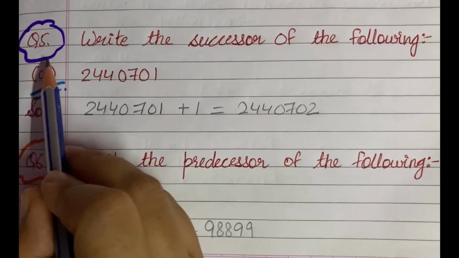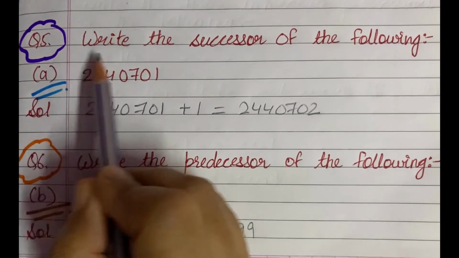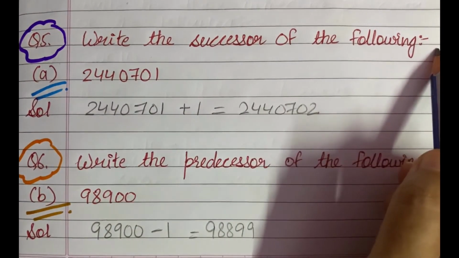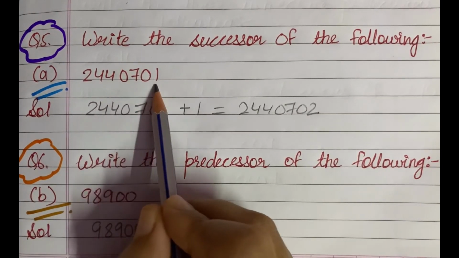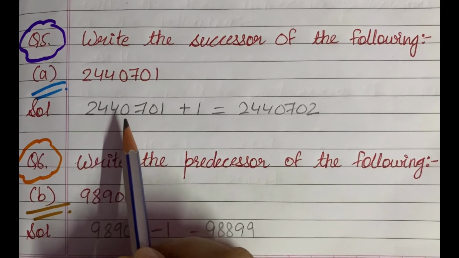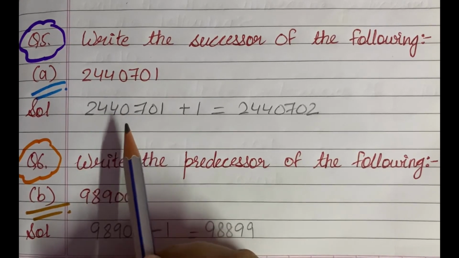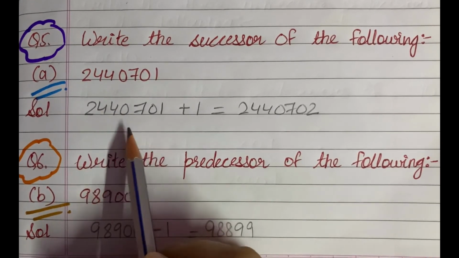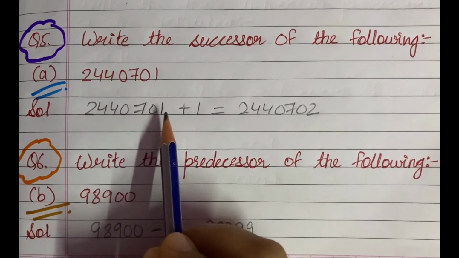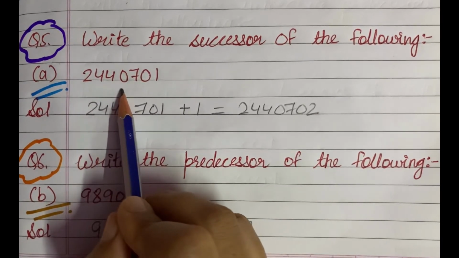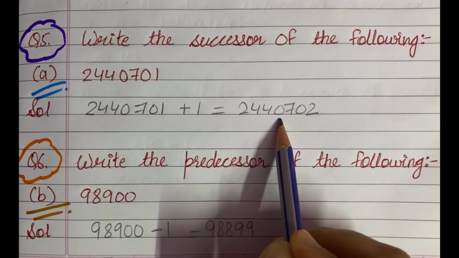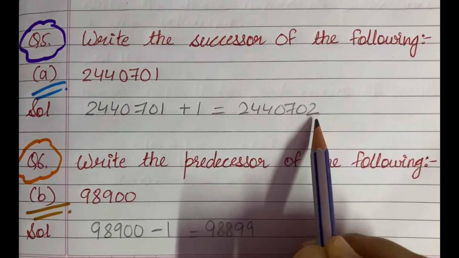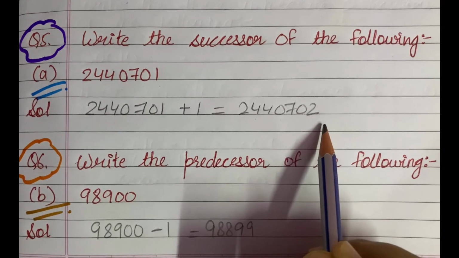Next is question number 5, and question number 5 says that write the successor of the following, and A part is 24,40,701. Now students, you know that on adding 1 to the given number we will get its successor. So on adding 1 to this 24,40,701 we will get 24,40,702 as an answer. Hopefully it is clear to you.